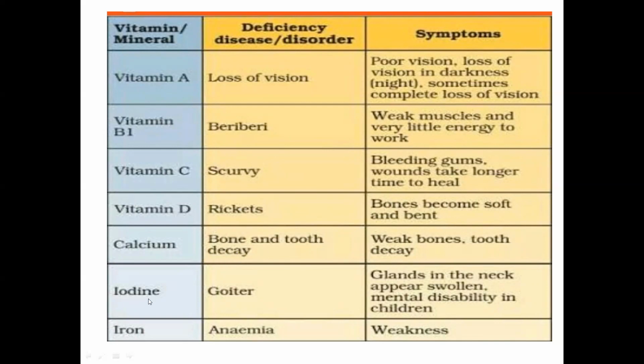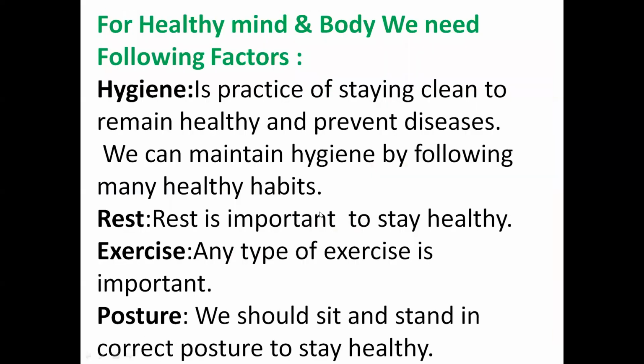Due to lack of the mineral iodine, a person suffers from goiter. It is a disease of the thyroid gland in the neck. And due to lack of iron, a person suffers from anemia, meaning weakness. The person feels weak. So you will study once again. You will watch the video and study in detail. Then these are the points we have to summarize once again.